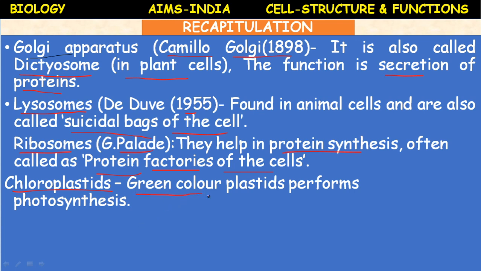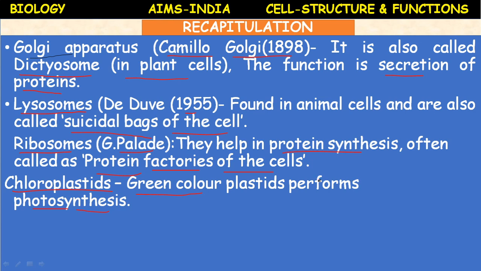Chloroplasts are green color plastids. They perform photosynthesis. These chloroplastids are called the kitchen of the plant cell, where the food manufacturing takes place. Why are they green in color? Because of the presence of a green pigment called chlorophyll. And the remaining colored plastids are also different colors, and are called chromoplasts.